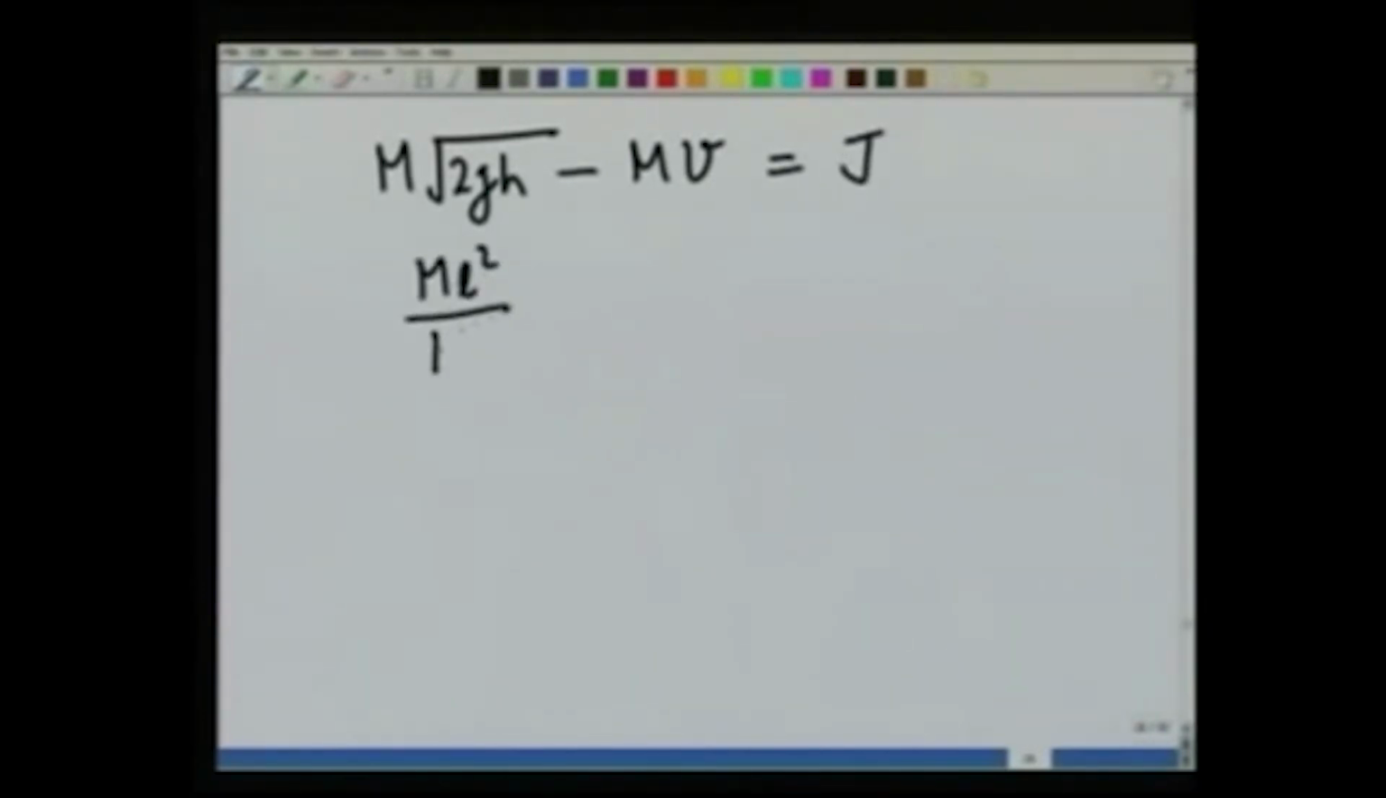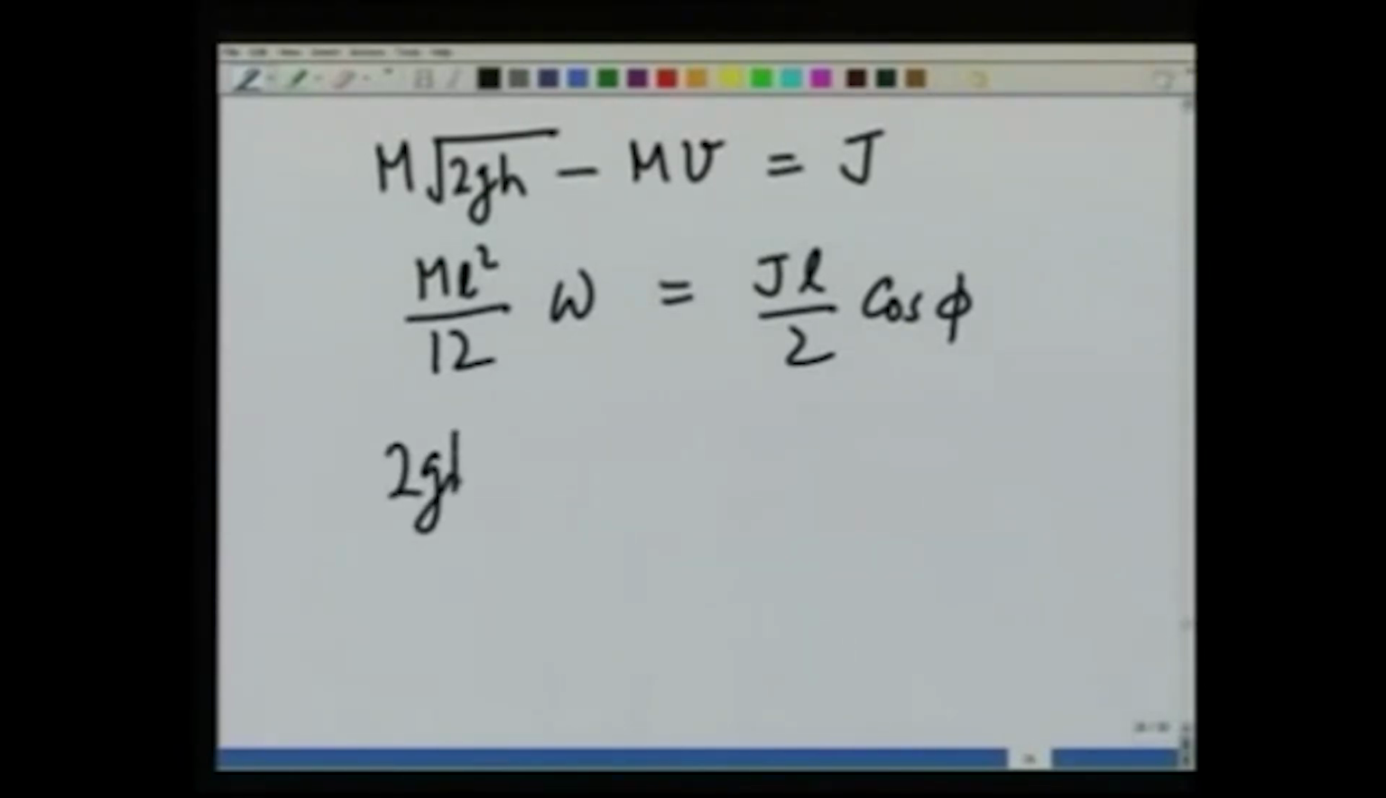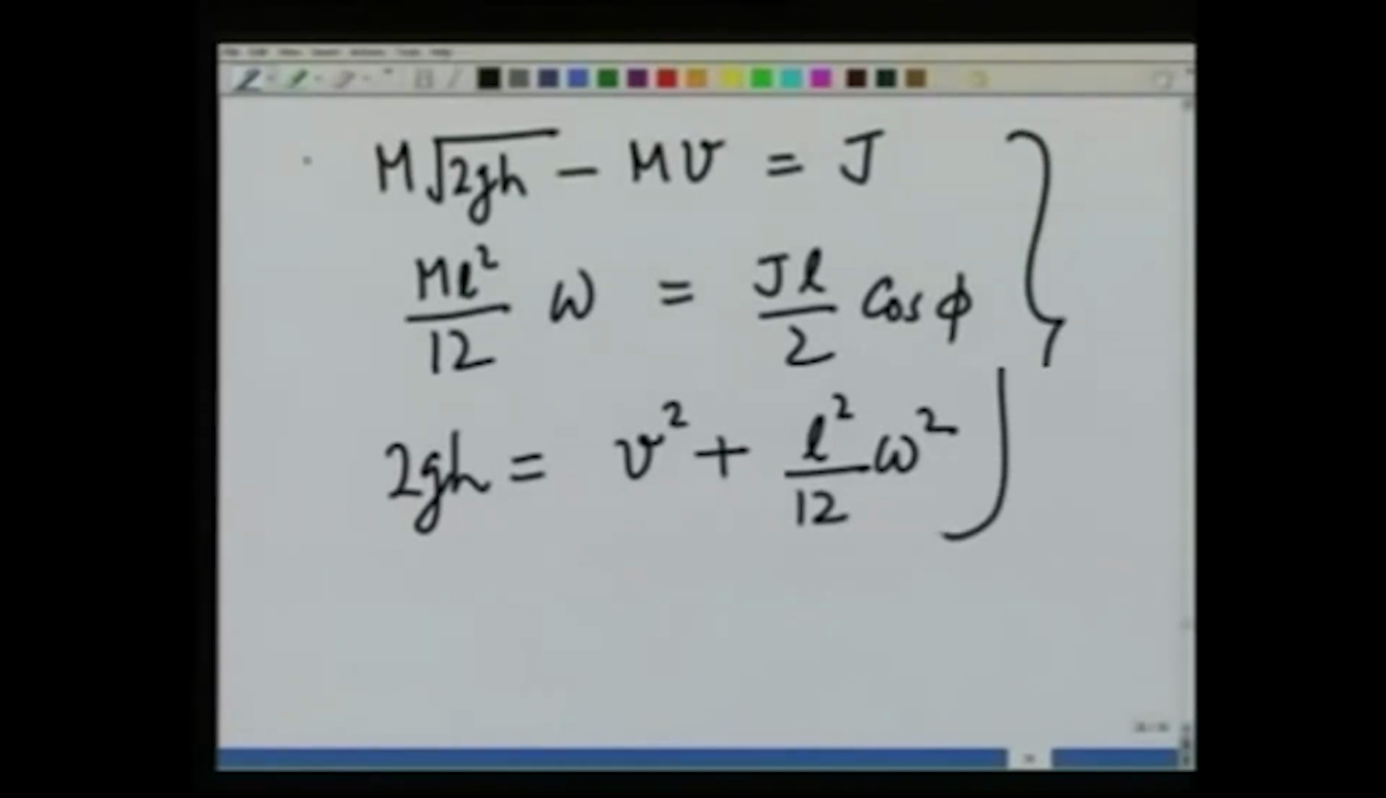So, now I have got three equations to solve to get my answers. The three equations are m square root of 2gh minus mv equals j. Then I have m L square over 12 omega equals j L over 2 cosine of phi, and third equation I have is 2gh is equal to v square plus L square over 12 omega square. Substituting things properly, I can get my answers from this, and this I will leave as an exercise for you to solve.